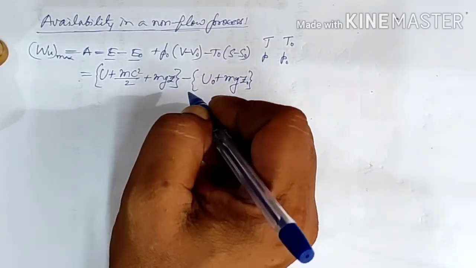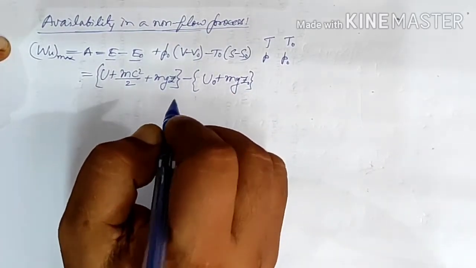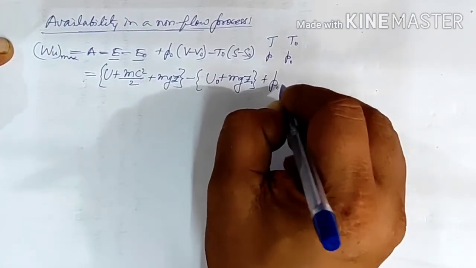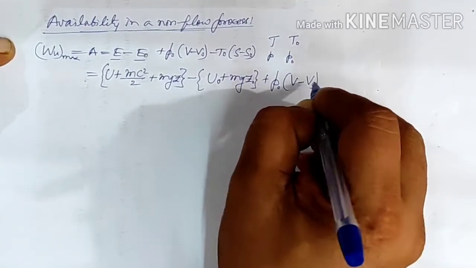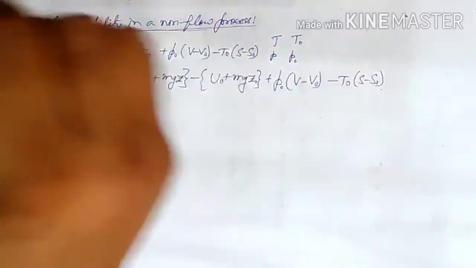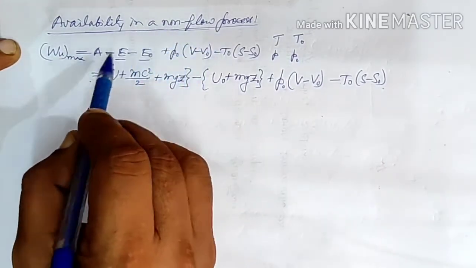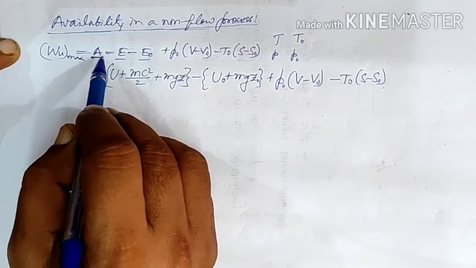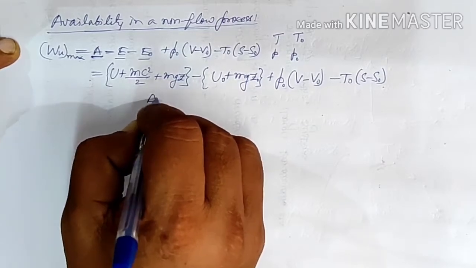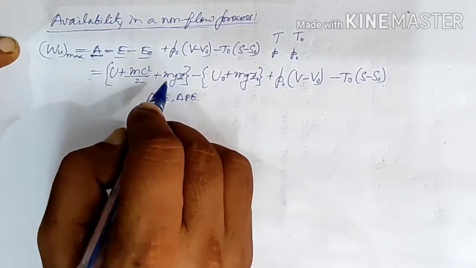mc0 square by 2 will not be there, because we said in the dead state the velocity is 0, plus P0 (V minus V0) minus T0 (S minus S0). So this is the maximum useful work in a non-flow process, or it is equal to the availability in a non-flow process. And if we neglect the change in kinetic energy and change in potential energy, then this equation will become